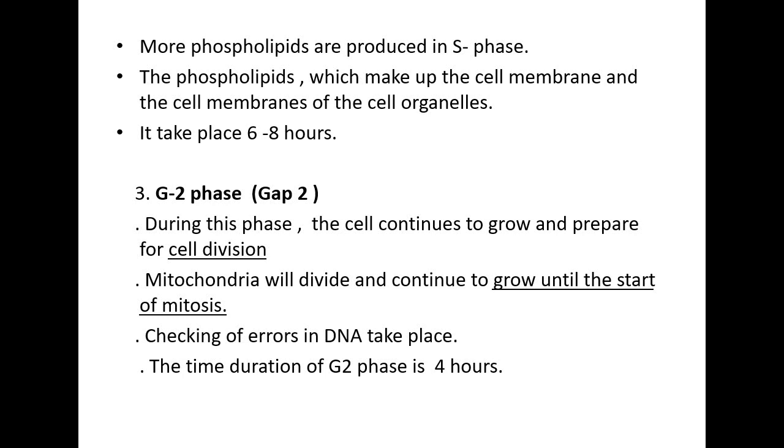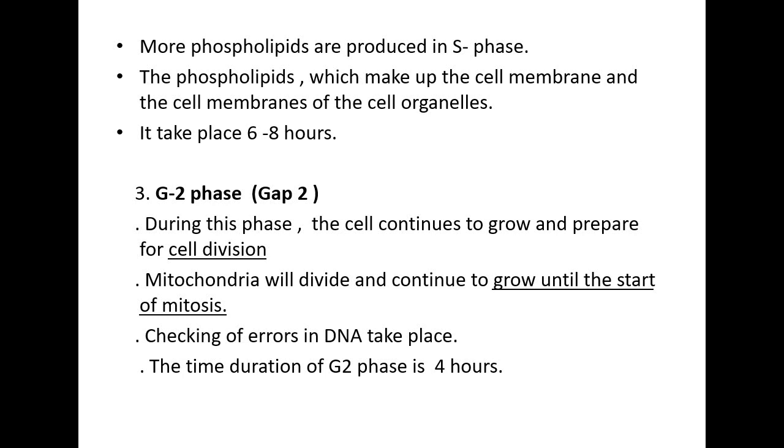More phospholipids are produced in S phase, which make up the cell membrane and the membranes of the cell organelles. It takes place over 6 to 8 hours.